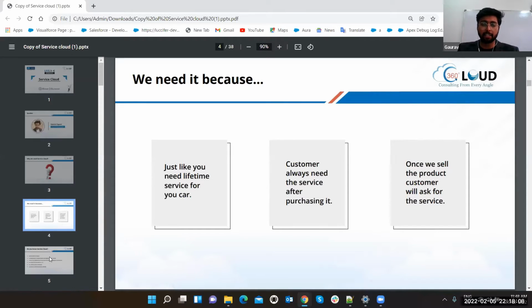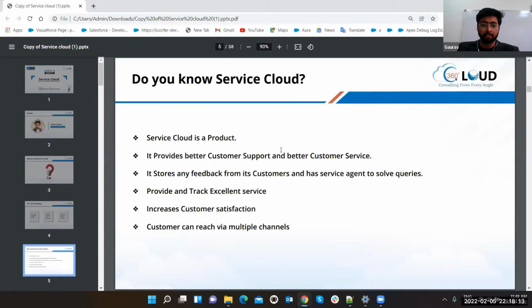Big companies like Parle or Britannia are providing the service, right? So do you know Service Cloud? Basically, it is another product provided by Salesforce, just like Sales Cloud. Sales Cloud is used to enhance your sales, and Service Cloud is used once you have sold the product. After that, you have to provide the service. That is where Service Cloud comes into the picture. Service Cloud is usually used to provide service to customers for the product you have already sold, or maybe for another purpose like a campaign. But it is basically to provide service to your customers, your leads, your campaign, anything.